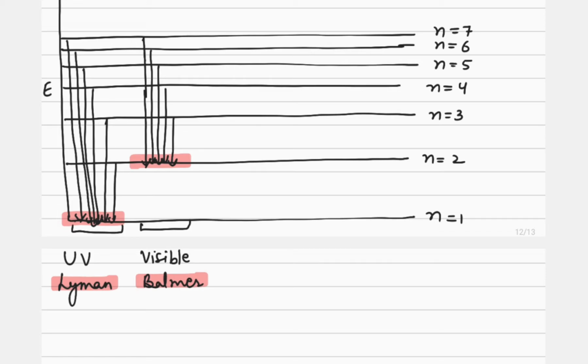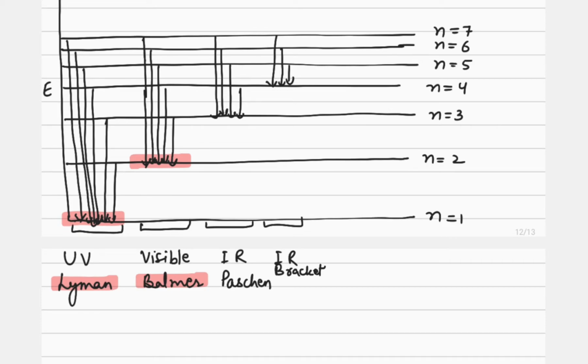Now it may be the possibility that electrons are coming back from the highest energy level to the third shell only. So now the energy will definitely be different, and it will be in another wavelength region. It is in the IR region, the infrared region, and was discovered by Paschen. That is why the name is Paschen series. Now here the wavelength will be entirely different. Say that now the electrons are coming back to the fourth shell only. So the lines will be like this, in another infrared region, and will be named Brackett series after the name of the discoverer.